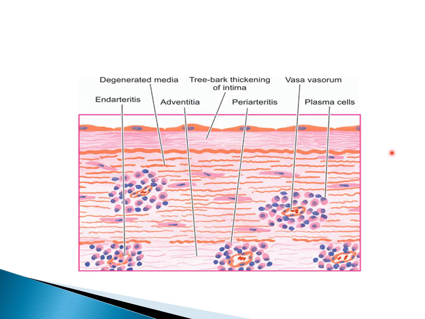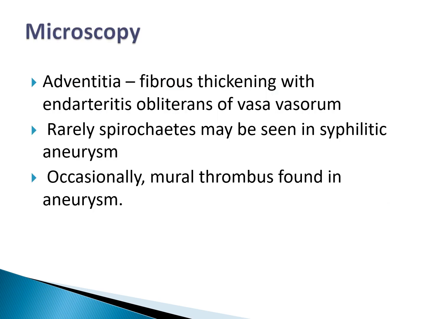We can see in this picture the intimal surface. The intima shows fibrosis, which gives a tree bark or wrinkled appearance. And this is the media and the adventitia, which shows the vasa vasorum, small blood vessels, surrounded by plasma cells. This is known as obliterative endarteritis. Microscopically, in the adventitia, you may see fibrous thickening and endarteritis obliterans of the vasa vasorum.